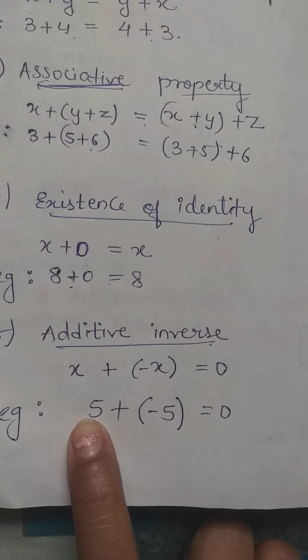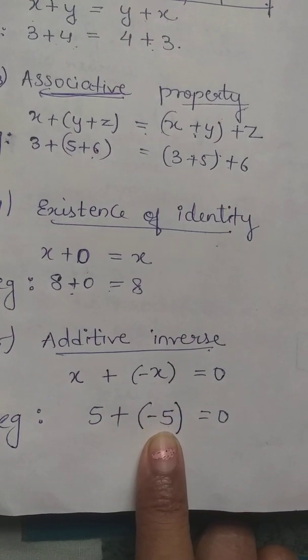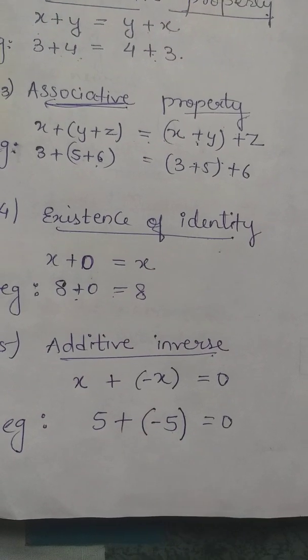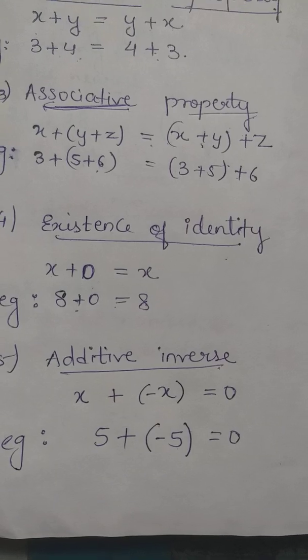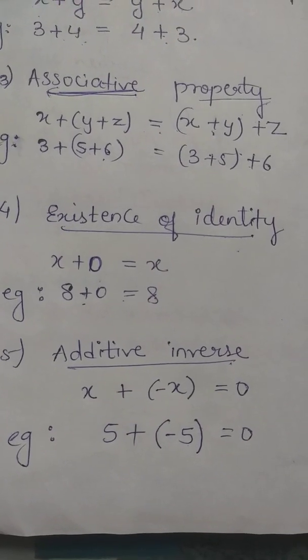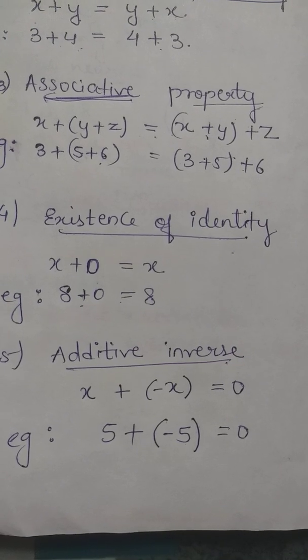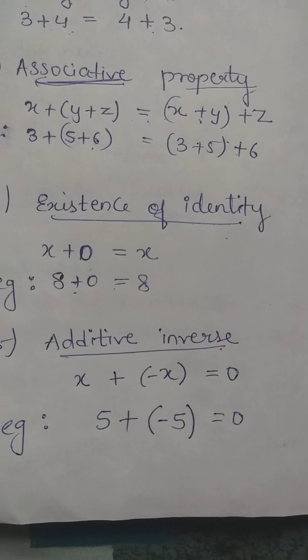This is 5. I have taken this example. Then additive inverse of 5 is minus 5. Okay. So that is for any whole number x, its additive inverse is minus x. And x plus minus x is equal to 0. Consider the whole number 5.